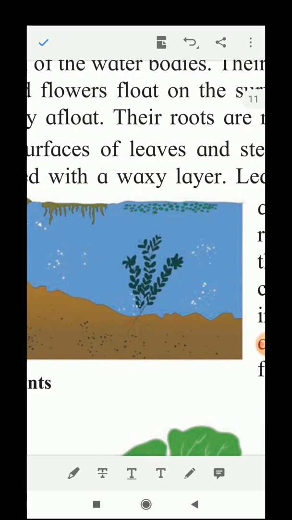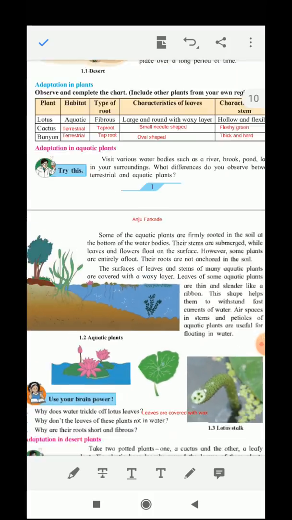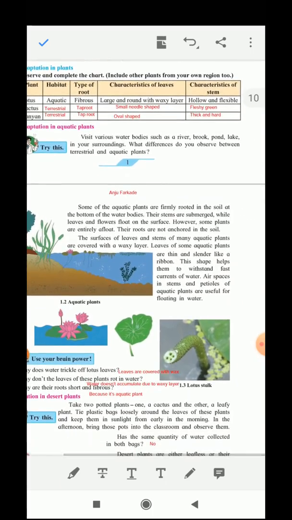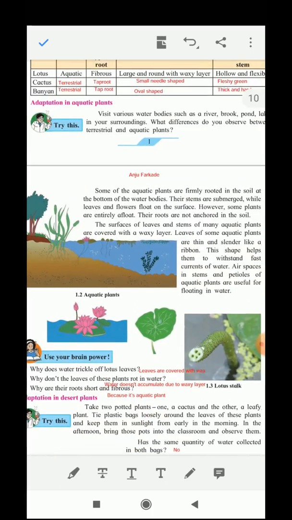Some of the plants are just submerged in the water. What we observe here is that their stems are submerged while the leaves and the flowers float on the surface. However, some plants are entirely afloat, so their roots are not anchored to the soil. The surfaces of the leaves and the stems of many aquatic plants are covered with a waxy layer.